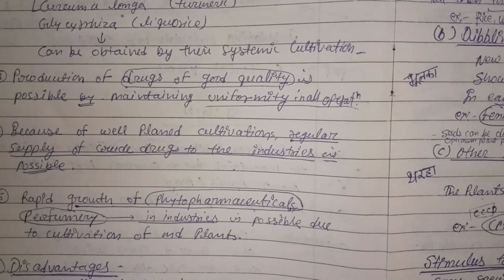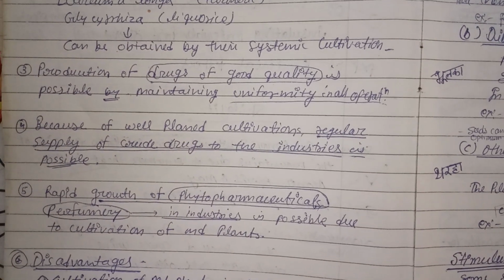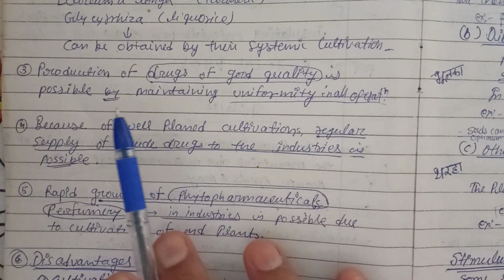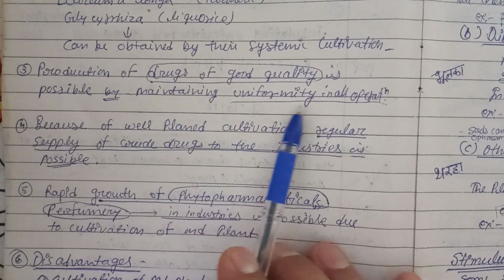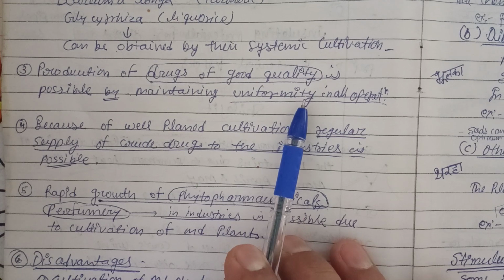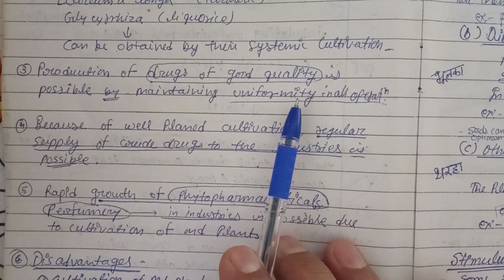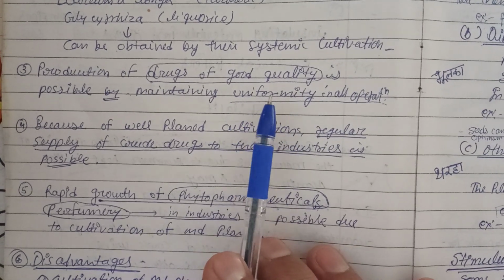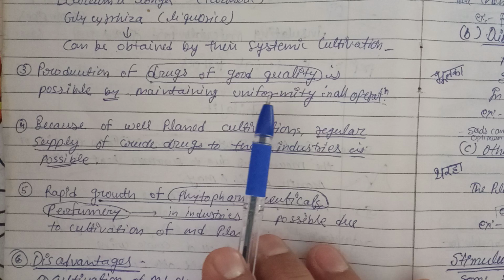The third advantage we can mention here is that production of drug of good quality is possible by maintaining uniformity in all operations, like application of fertilizers, water supply, irrigation, and intercultural operations. Whatever the hectare area of the land we are using, there we are going to maintain the uniformity.